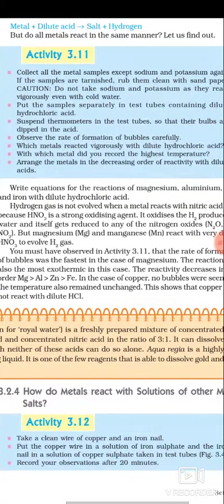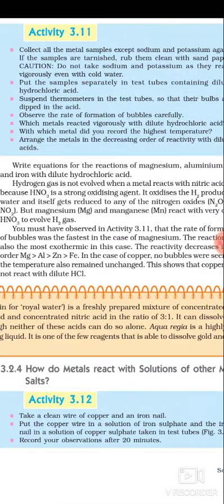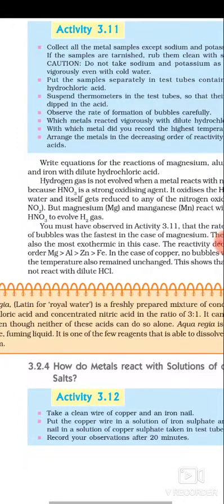Now we checked the activity of some metals, magnesium, aluminum, zinc, iron and copper, with dilute HCl. We can see that copper does not react with dilute HCl. How can we reach this inference? Because the observation is that there are no bubbles and no temperature change.